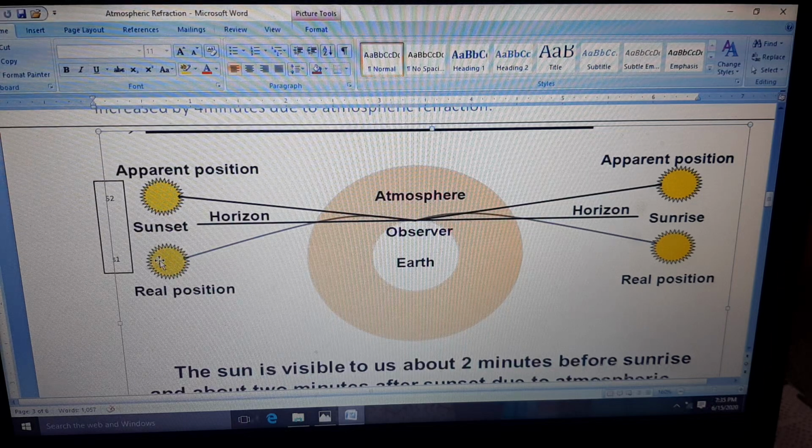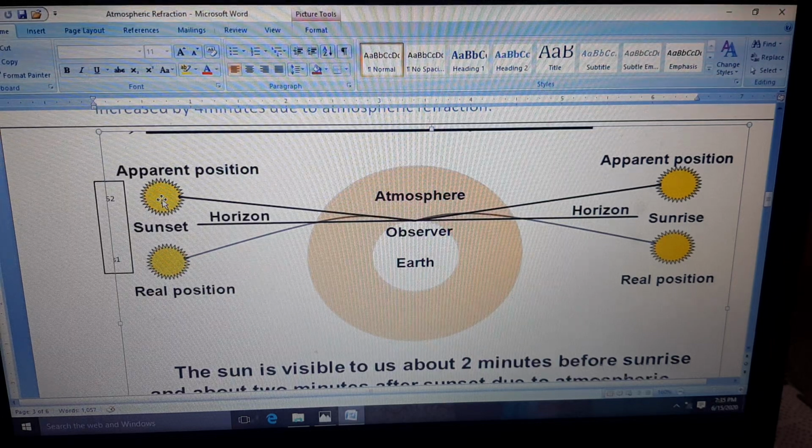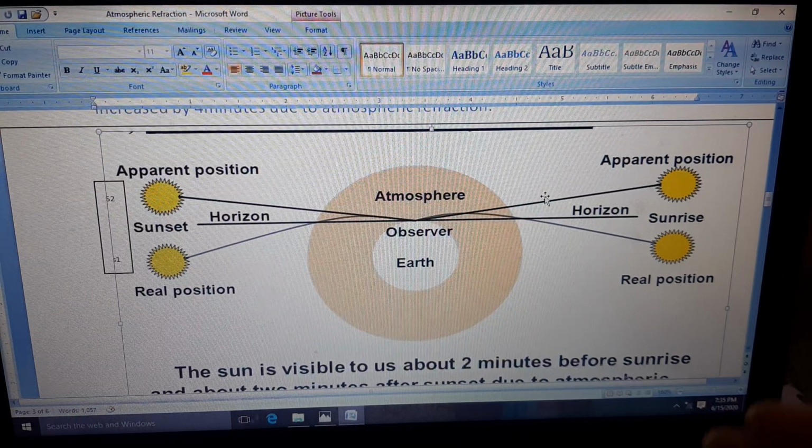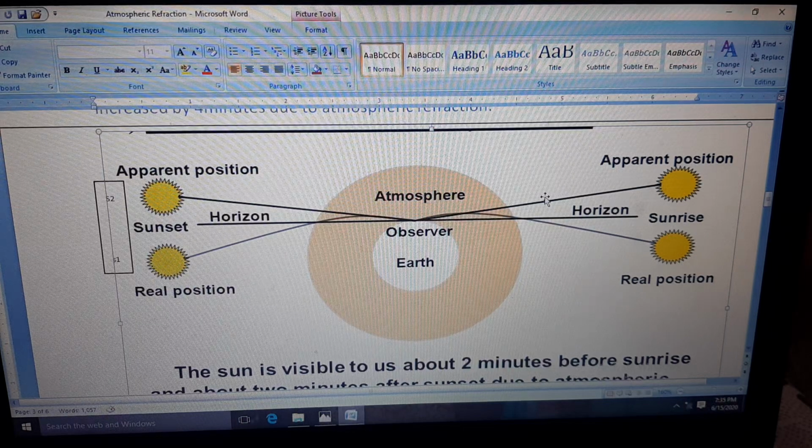It is actually below the horizon, which means the sun has already set. But because of refraction suffered by the light rays coming from the sun, you are able to see the sun here. That means you can see it 2 minutes longer, and you can see it 2 minutes before the sun rises. That is why we say that a day is 4 minutes longer.